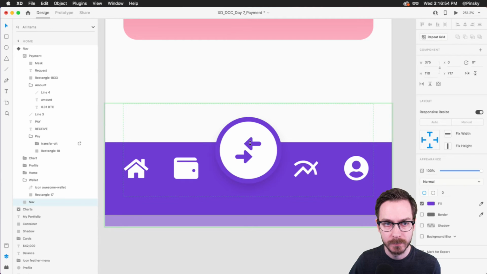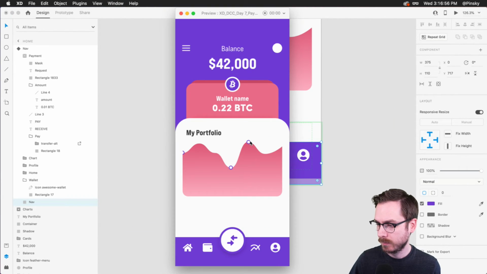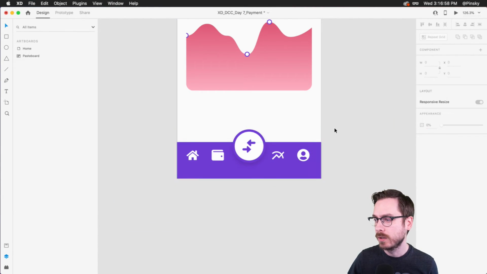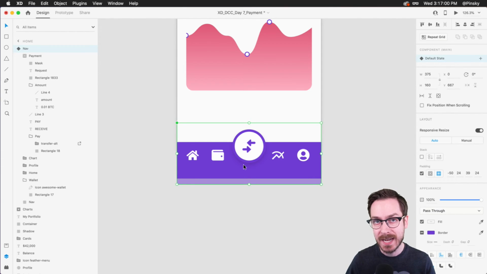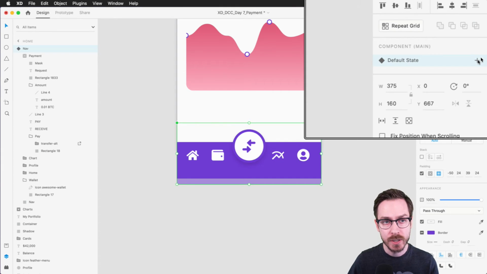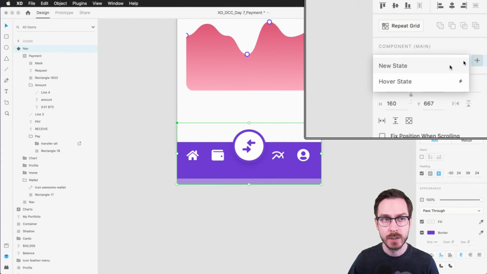There we go. Perfect. All right, looking pretty good. So now what we want to do is create the second state for this particular navigation. I'm going to go ahead and press the plus button over to the right within the Properties Inspector and create a new state. We are working with mobile, so hover doesn't really apply.